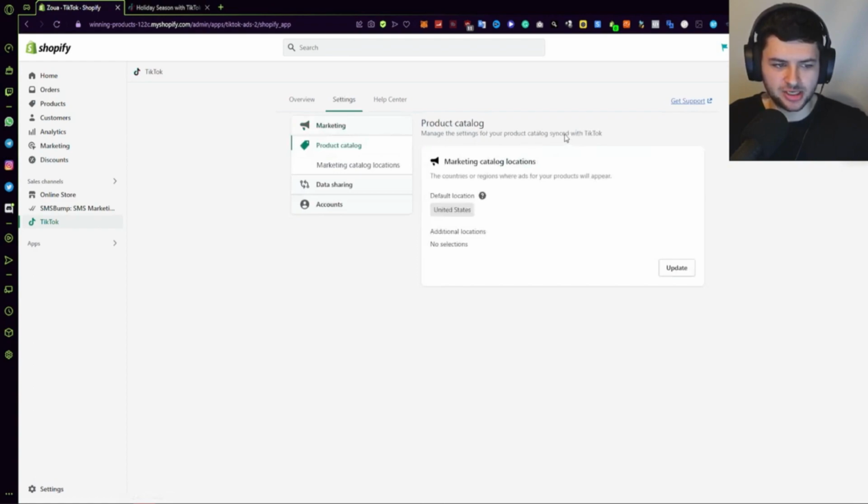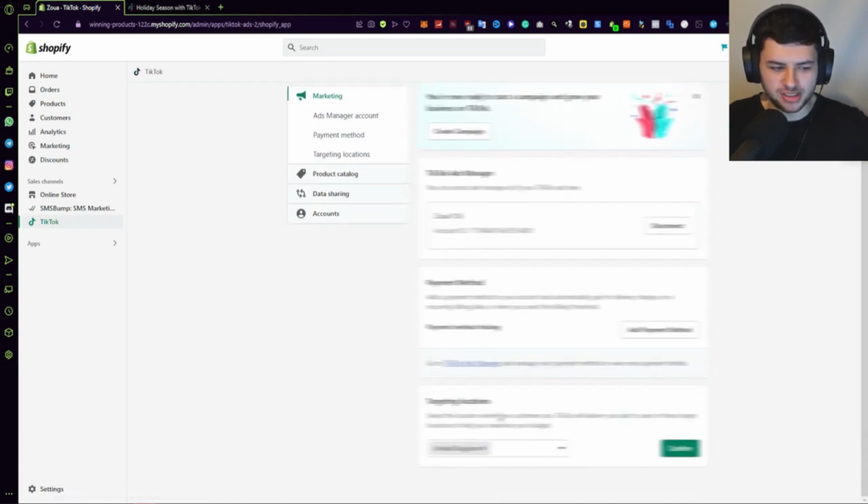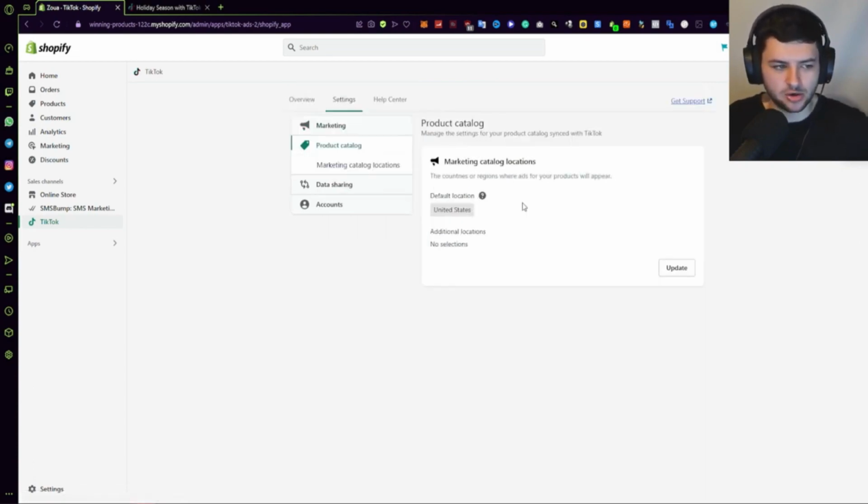So here's where we manage settings for our synced product catalog. So as you can see, the default location we selected before, the country or region that we're primarily targeting, which will be used to display product sync statuses in your TikTok channel overview, is United States. And we can also add selections here. So for marketing, it probably would be quite smart for me to select United States here, but I can't because I didn't sign up with a US phone number. So in product catalog, it's obviously going to market it to a different country than what's actually available to me, okay? So I'd recommend selecting those two as the same, otherwise it may not be as optimal.